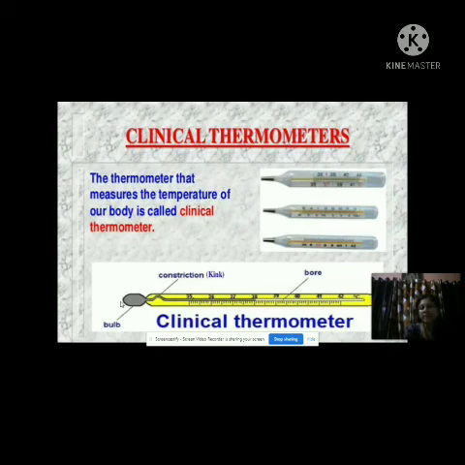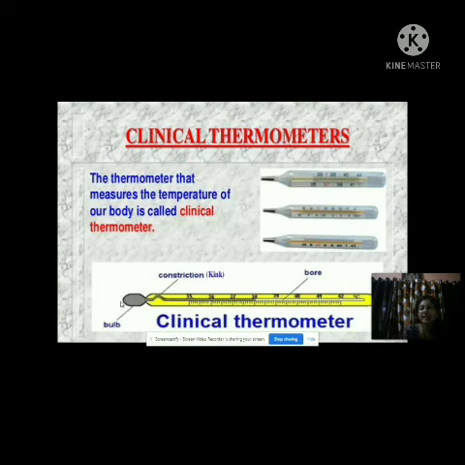Here we will see the construction of clinical thermometers and their various properties. The thermometer that measures the temperature of our body is called a clinical thermometer.